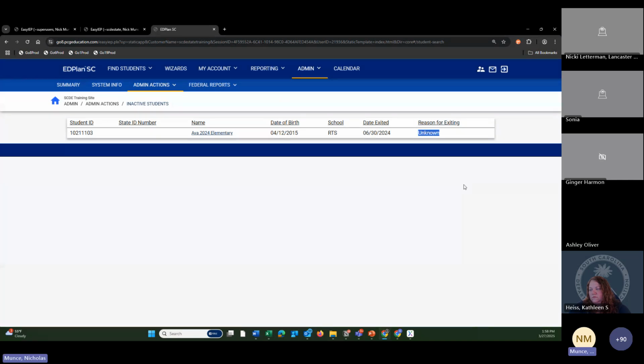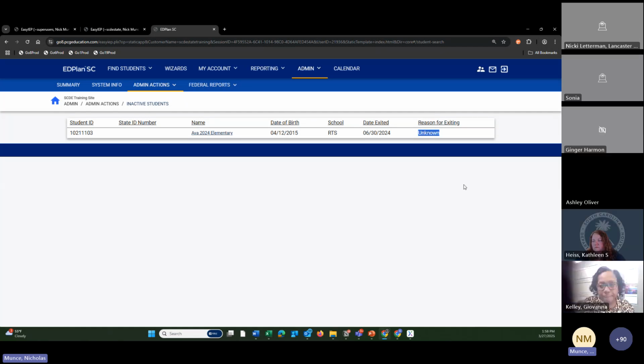Many of these students will be graduates because they graduated right in June or end of May as the system transition was occurring. So they were in the system prior to launch, but in September of this year, they were not and were exited with the date of June 30th, 2024 and a reason of unknown. I'm going to pause there and see if we have any questions in the chat. There's no action needed to be taken on these students, but we found this coming up quite often in Zendesk tickets. Why are there these unknown students on June 30th, 2024? That is because of the first year system transition.